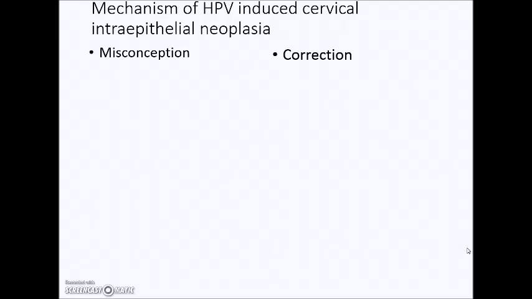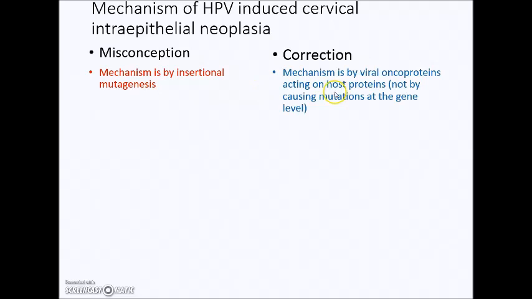Now, looking at the mechanism of HPV-induced cervical intraepithelial neoplasia, one common misconception is that the main mechanism is by insertional mutagenesis. This is incorrect. The mechanism is actually by viral oncoproteins E6 and E7 acting on host proteins, which are the gene products of P53 and RB. So they don't actually cause mutations at the gene level, but more interact at the protein level.